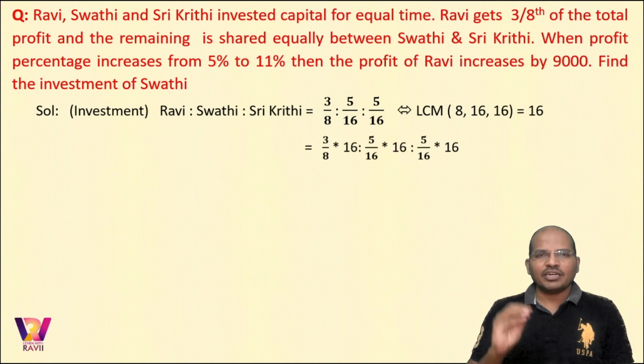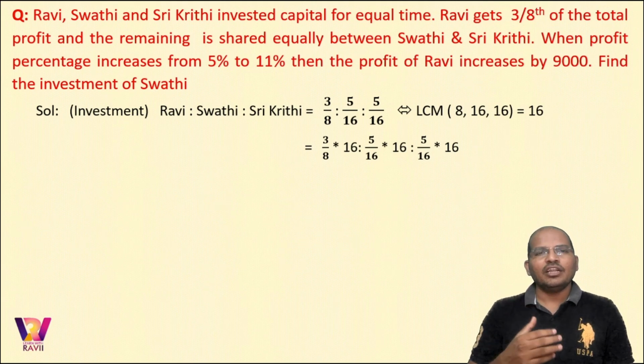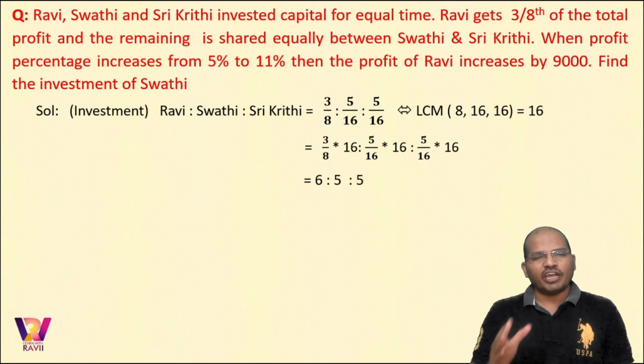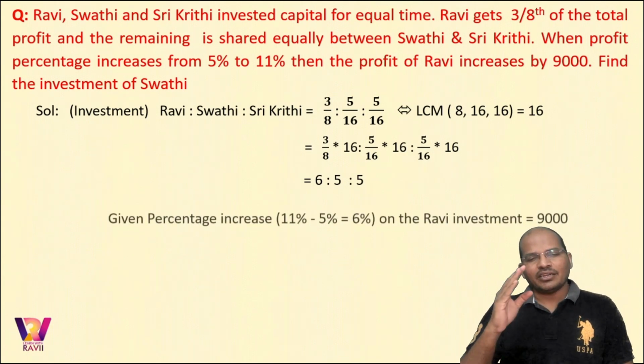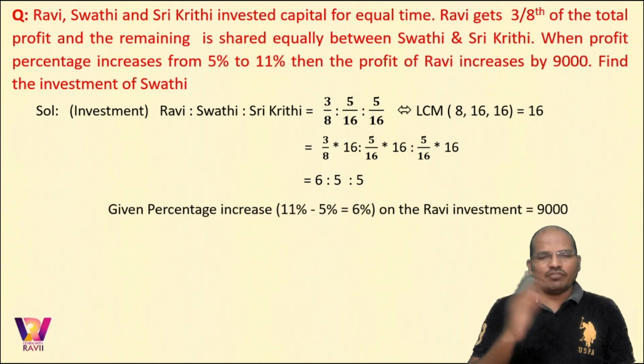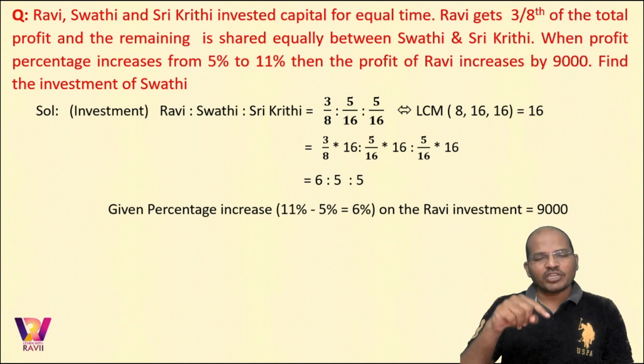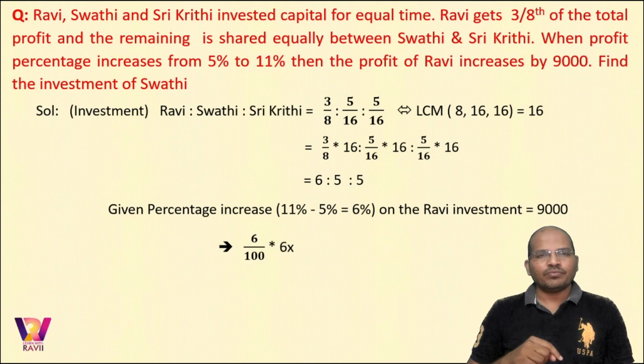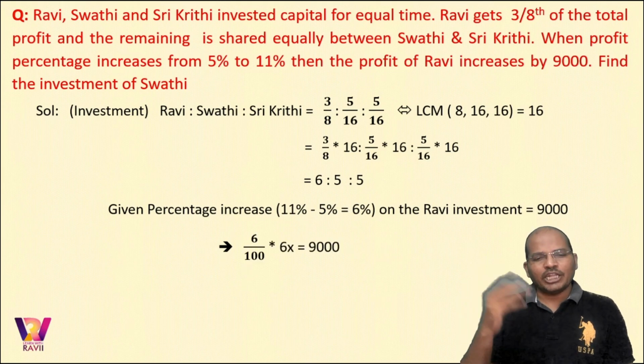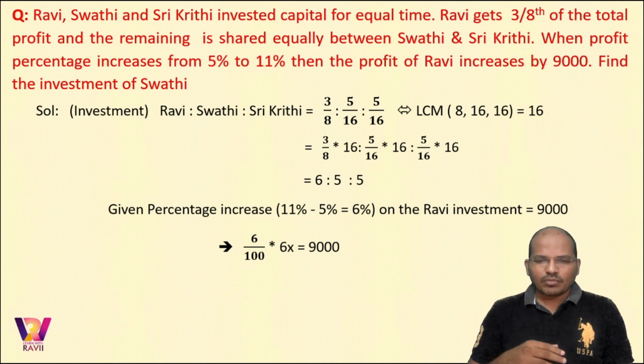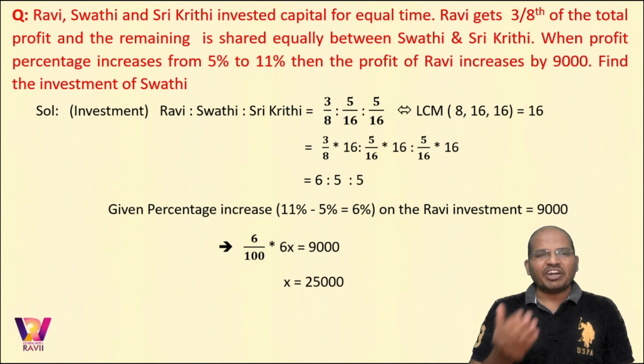When you have a ratio of fractions, we take the LCM of denominators, that is 8, 16, 16. We multiply it and finally we get an integer ratio, that is 6 is to 5 is to 5. So we got the final ratio of investments. Now what is given to us? So given percentage increase. If it is increasing from 5 to 11, common sense says there is an increase of 6%. So 6% on Ravi's investment is given as 9,000 rupees. So if 6% of the investment is 9,000, what is the investment now? So the value of X is 25,000 rupees.